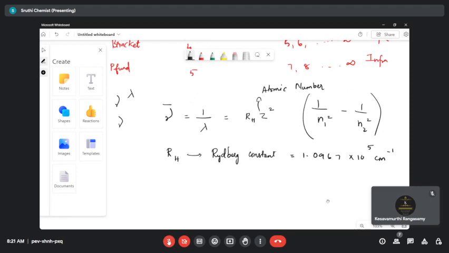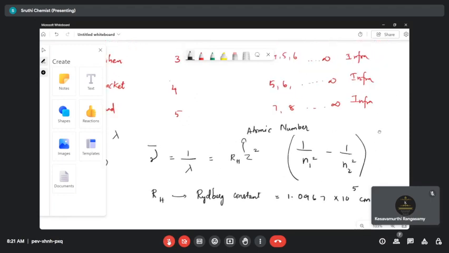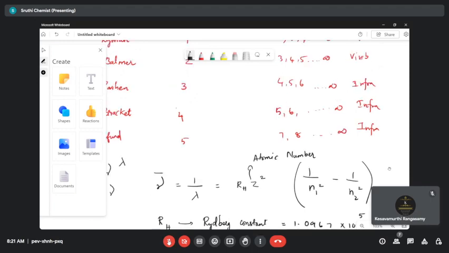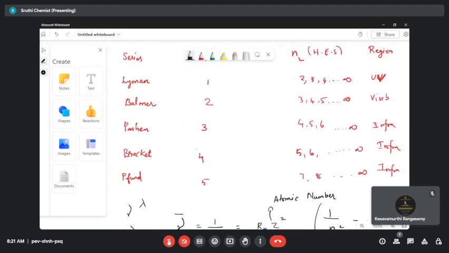What does n1 mean, students? n1 is your lower energy state. It's not always the first orbit. It's actually a lower energy state, and according to the series, it will differ. For example, in the Balmer series, the value of n1 is 2. So it is not always the first orbit, it's a lower energy orbit.